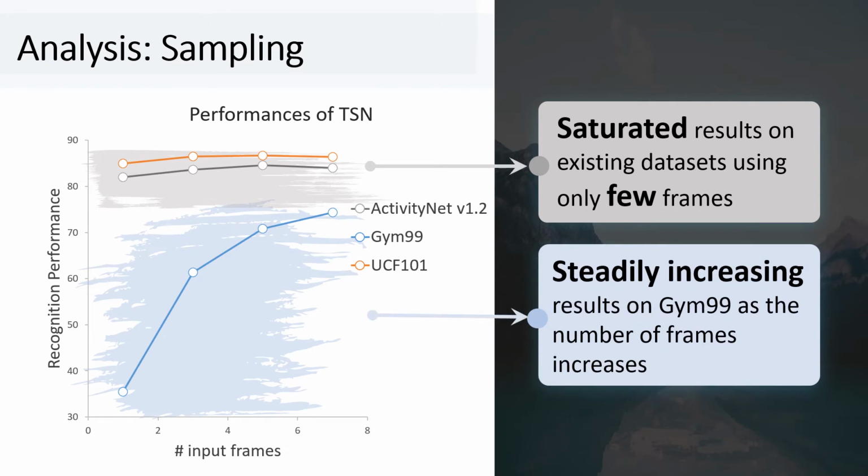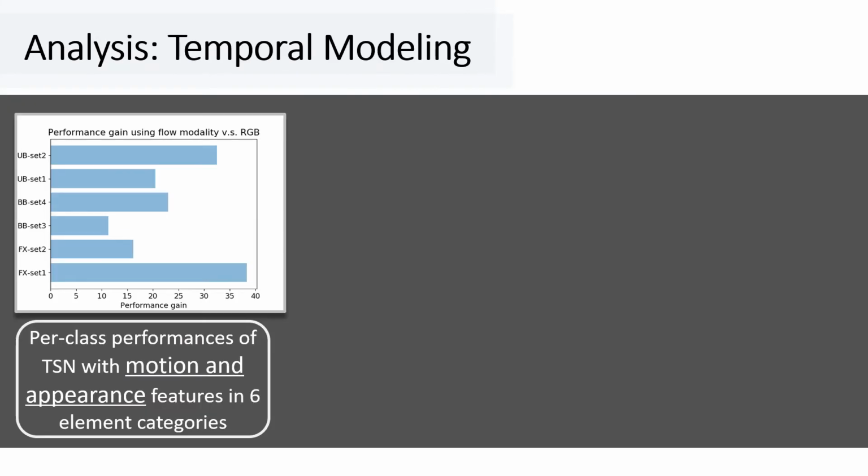As we know, on many benchmarks, sparse sampling is widely adopted due to its high efficiency and promising accuracy. However, as the figure shows, things are different in FineGym, compared to the saturated results on existing datasets using only few frames. The result of TSN on Gym99 steadily increases, indicating every frame counts for fine-grained action recognition on FineGym. And for TSN, we find that flow features contribute much more than RGB features, showing temporal information really matters.